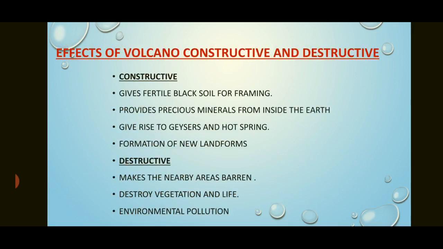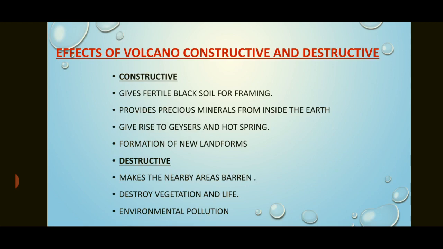Effects of volcano, that is, construction and destruction. First, it gives black soil for farming. As the lava cools down, it forms igneous rock, and weathering, the breaking down of igneous rock, gives us soil. So weathering of igneous rock gives us black soil, and black soil is good for agriculture. Just after alluvial soil, which is the most fertile soil, next is black soil, and in India it is found in Gujarat and Maharashtra.